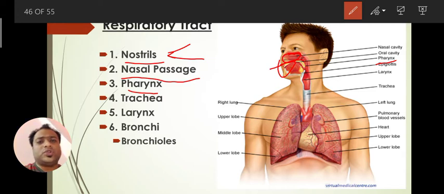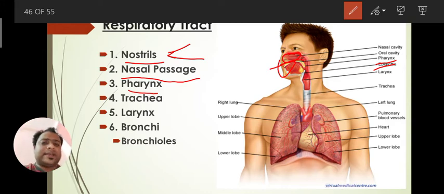At this common passage, a division takes place, and this division is carried out by a small cartilaginous flap-like structure called the epiglottis. This epiglottis is very important to prevent food from going inside the windpipe.